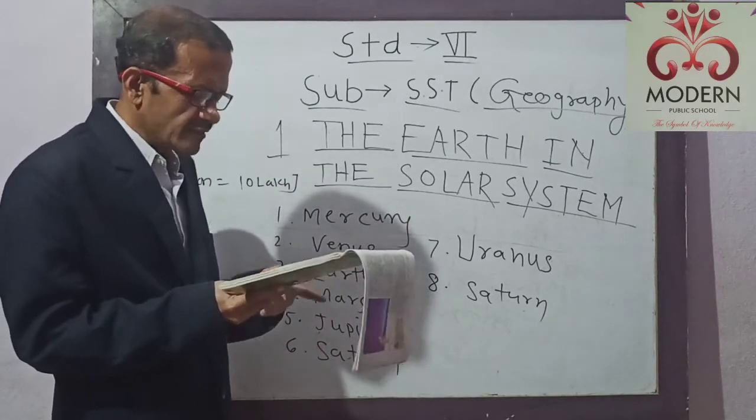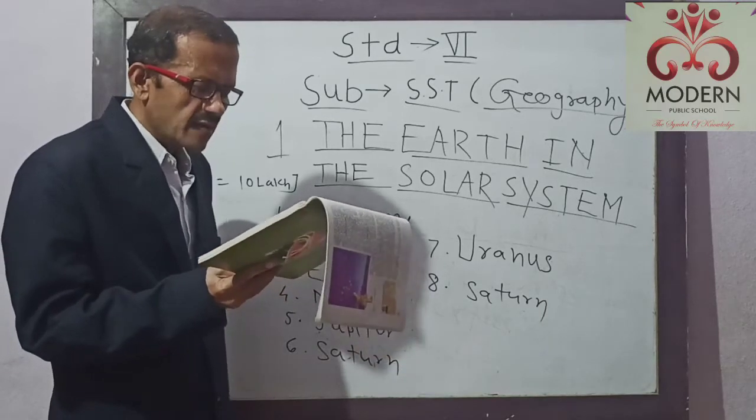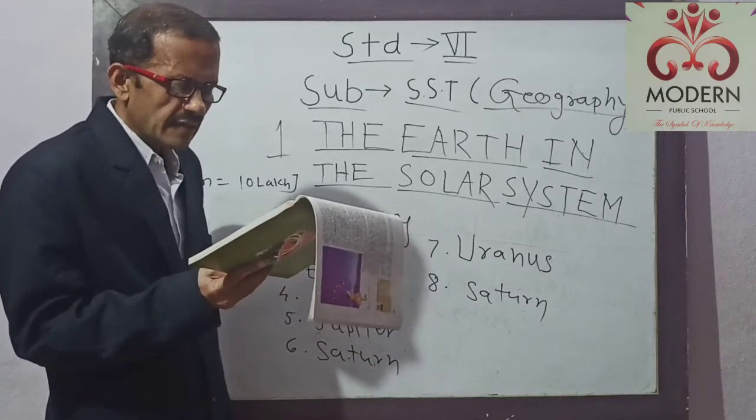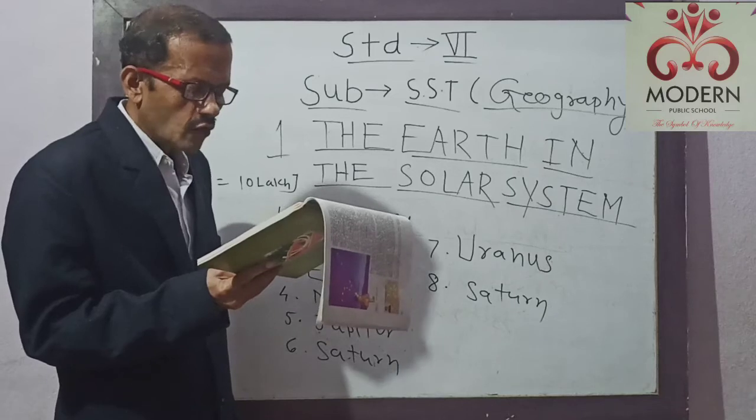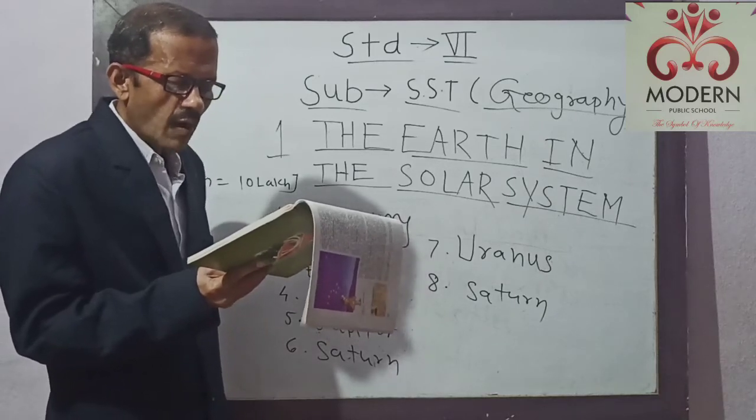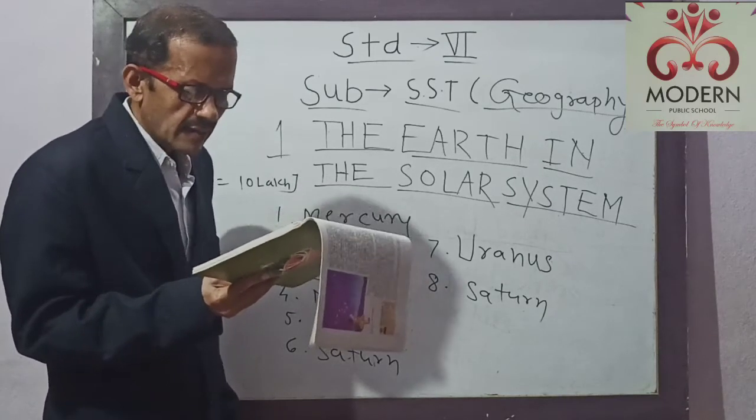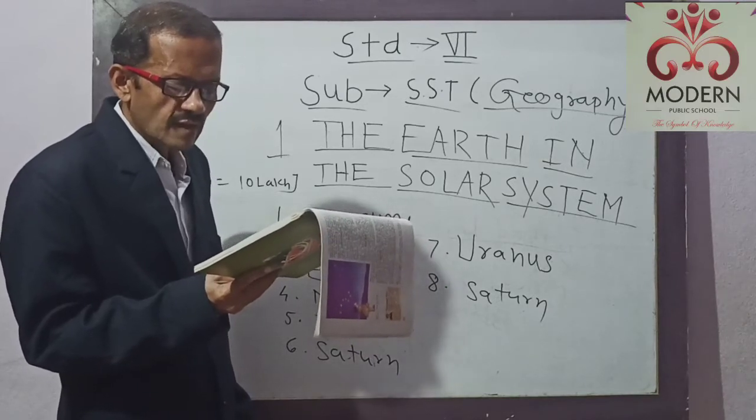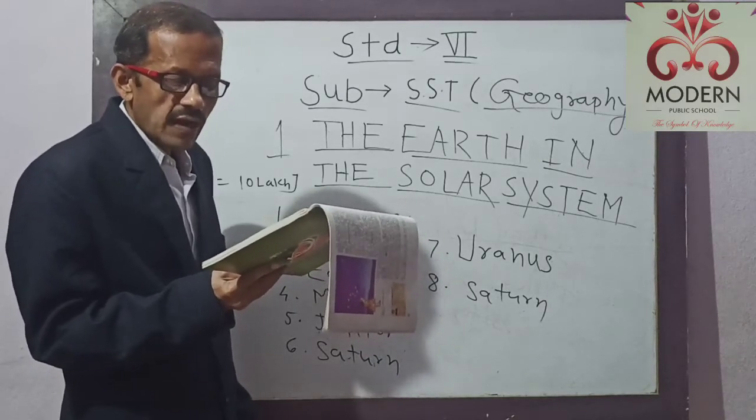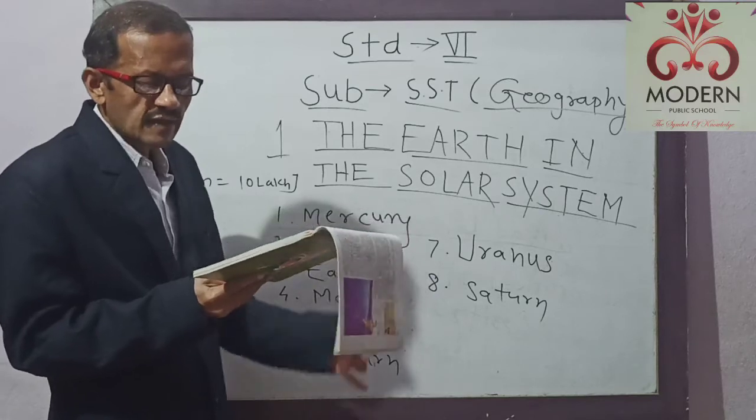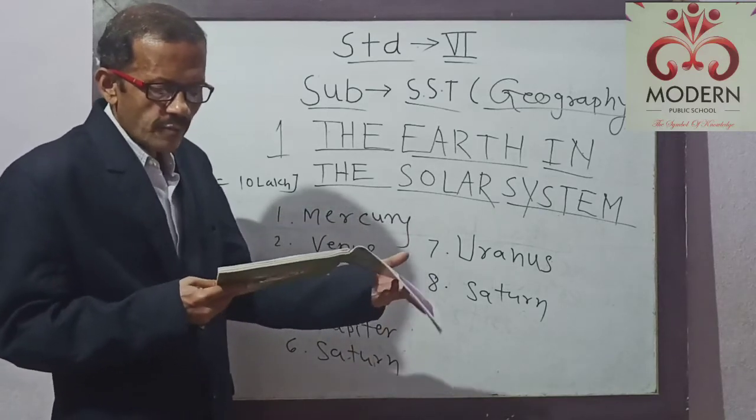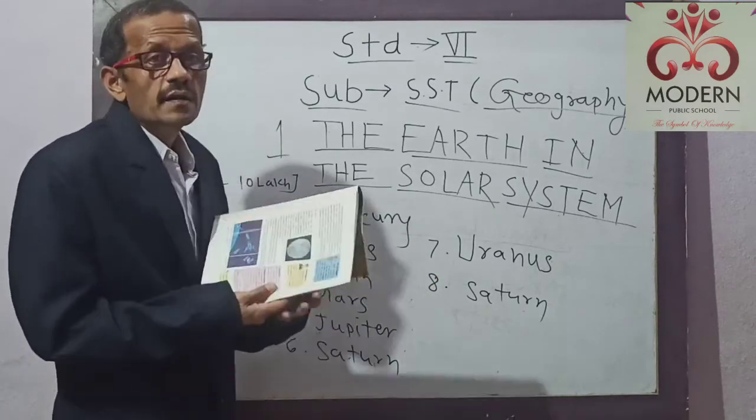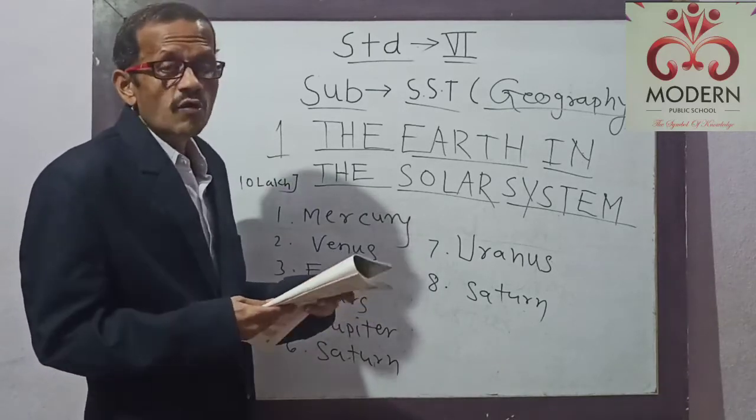Also, some inner planets are there, and these inner planets are very close to the Sun, and they are made up of rocks. And also, some outer planets are there, and they are very far away from the Sun, and they are very huge planets. And these planets are made up of gases and liquids. Some facts that you have to study.